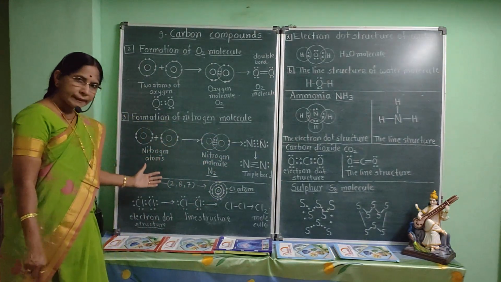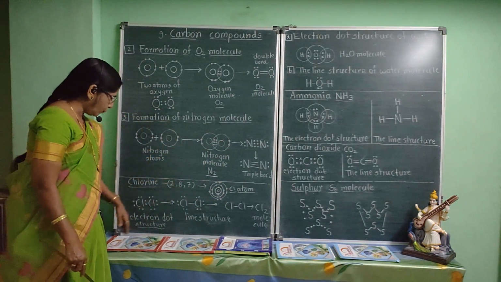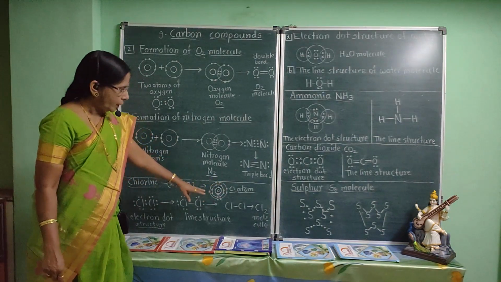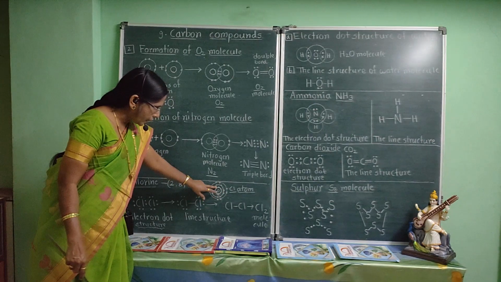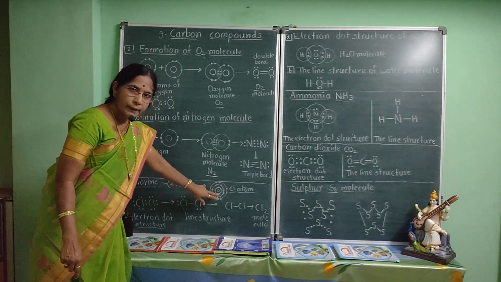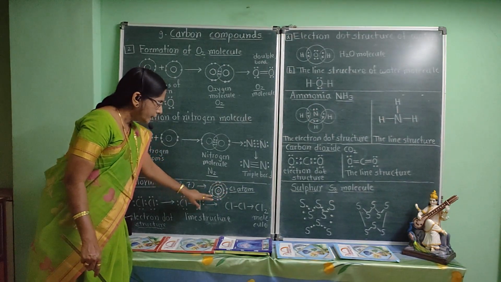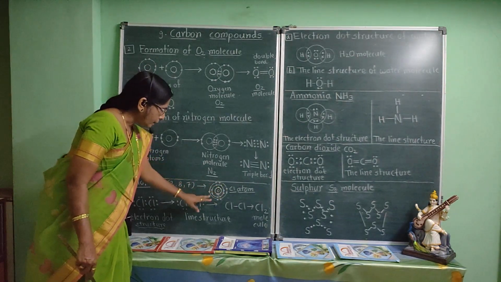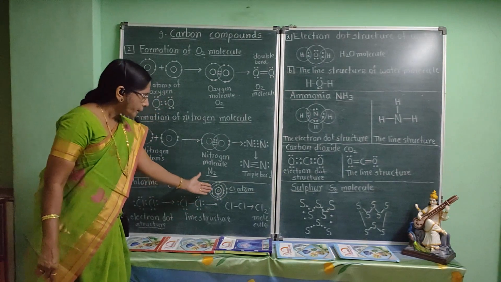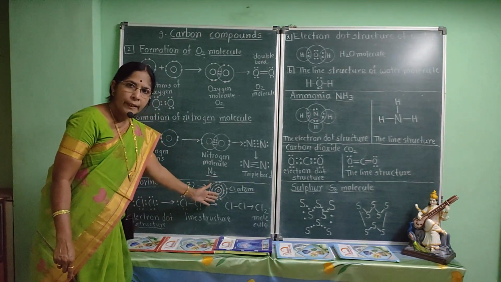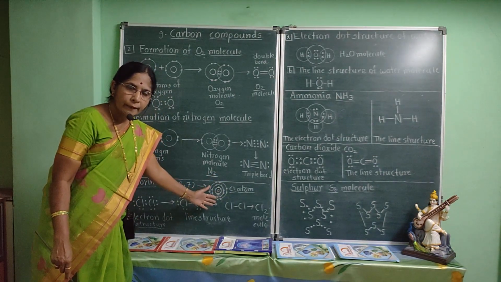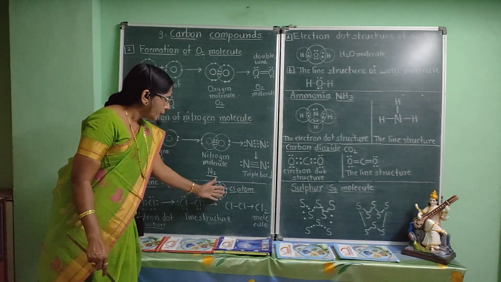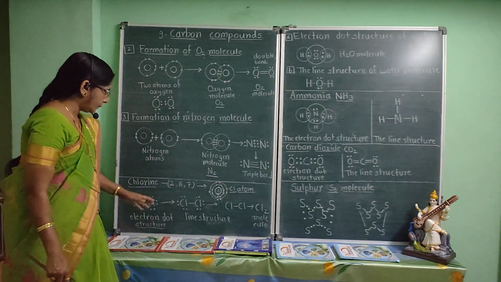Now, we will see formation of chlorine molecule. Chlorine atom contains 2 electrons in the K shell, 8 electrons in the L shell, and 7 electrons in the M shell, that is last shell. It requires 1 electron to complete its octet and attain the electronic configuration of nearest noble gas.